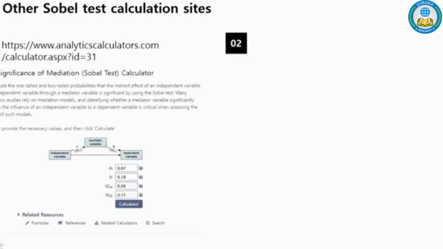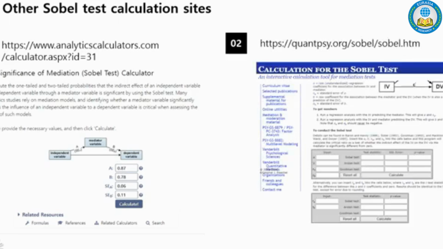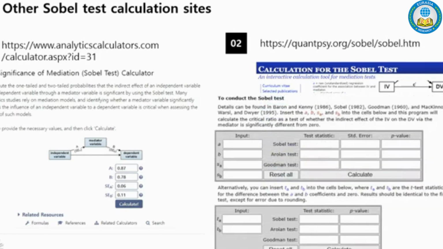I don't think additional explanation is necessary. Second, quantpsy.org's Sobel test calculates all three Sobel test formulas presented earlier and shows how much the values differ for each. However, as you may have noticed, all of them are calculating only cases with two path coefficients. There are sites that calculate about three coefficients, but they had errors and couldn't be used properly.